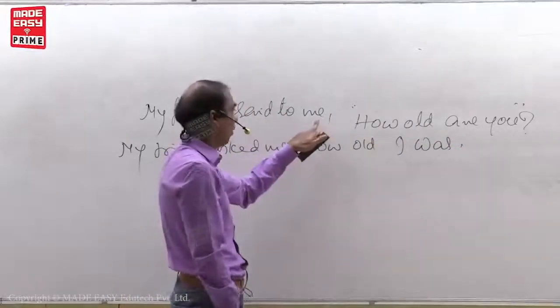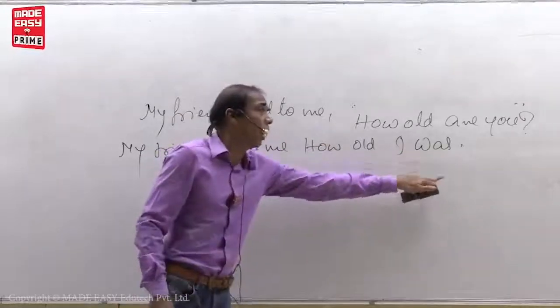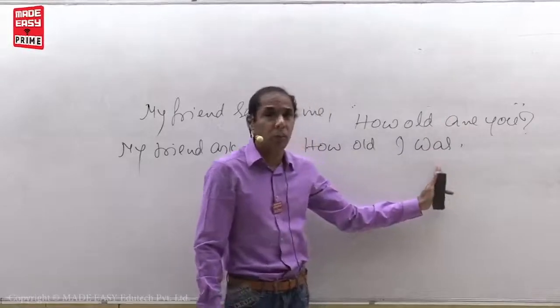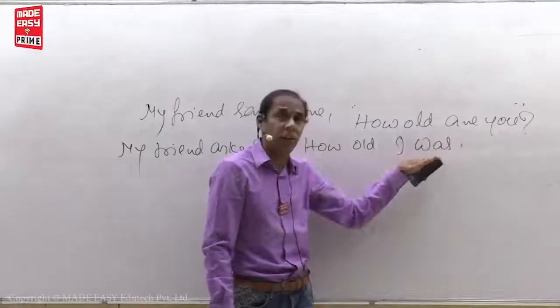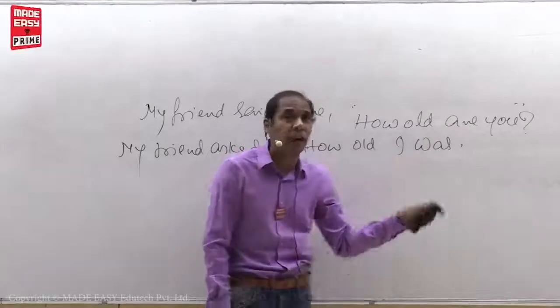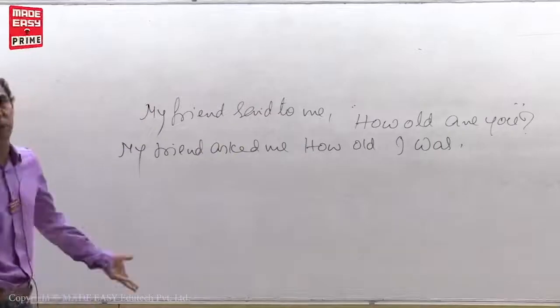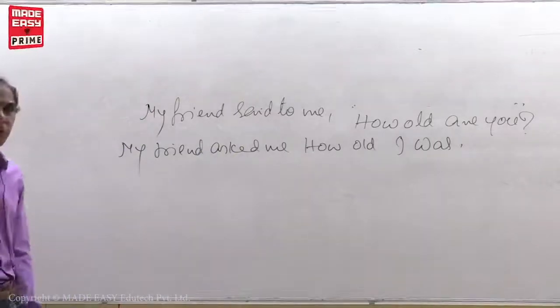"You" changes as the reporting verb object, me. Again me changes as I. "Are" is present tense. Present tense should be turned into past tense. Actually, what is the past form of "are"? Were. But don't write "were" here, because here the person is I, singular. So you have to write was. How old I was. That's it. Very simple. My friend asked me how old I was.